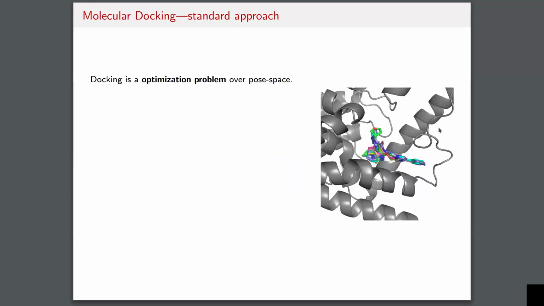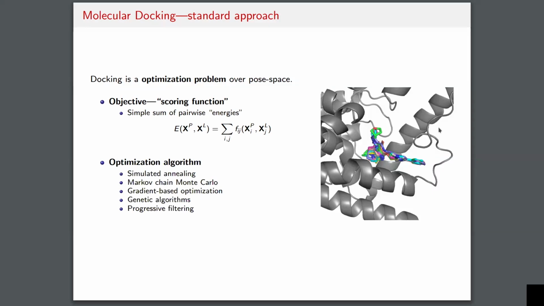Now, the way that this is typically done before the deep learning era, as many are likely familiar with, is by viewing this problem as an optimization problem over the space of molecular poses. So in this optimization problem, you typically have a scoring function, which tells you how good a pose is. And this is typically decomposed as the sum of pairwise energy terms, where the pairs are all the possible protein-ligand interaction pairs. For each of these, you have either a penalty or a positive score, and then you sum over all of these pairs to obtain the scoring function for the pose.